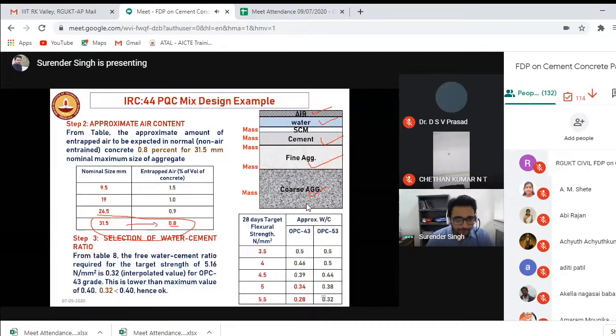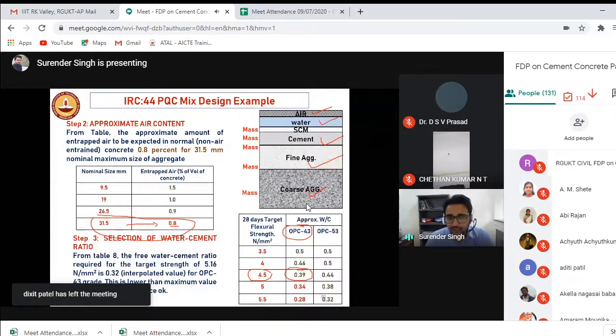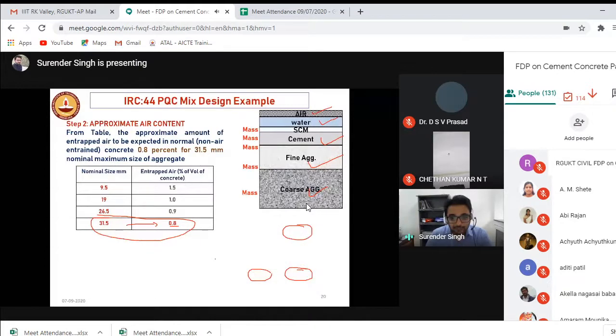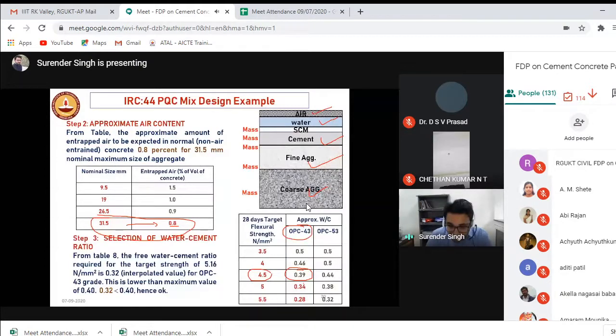Okay, because they have to achieve 4.5 at the field, right? The water, and they are using 43 grade cement. That means the water by cement ratio should be selected at 0.39. Now you should remember that this is at the field. I am designing for a high strength, for 5.6. So that means the water by cement ratio should be lesser. The code gives me liberty that if you want to achieve a strength of 5 MPa in the laboratory, not in the field, the water by cement ratio should be 0.34. If I have to design it for 5.5, then it's 0.28. Now my strength requirement, target mean strength, is 5.6.